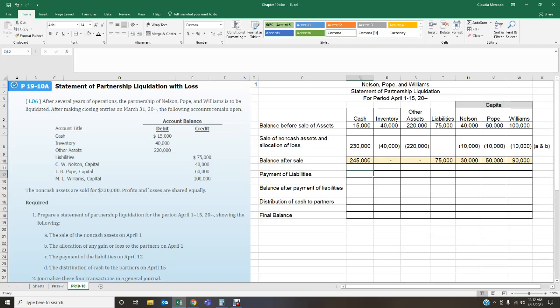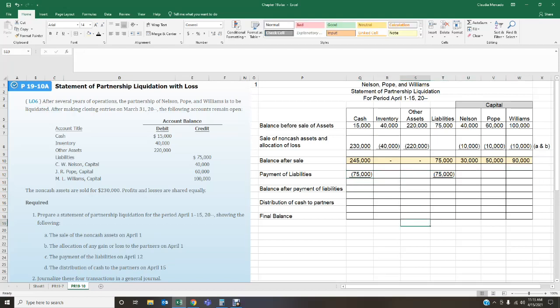So what happens to your cash when you make a payment? Well, your cash decreases, okay? So your cash is going to go down $75,000, okay? Your liabilities are also going to go down $75,000 because you're paying them off, okay? So your cash decreases $75,000, your liabilities decrease $75,000, okay? And those are the only accounts being affected. Now I'm going to get a balance after this particular transaction, okay?